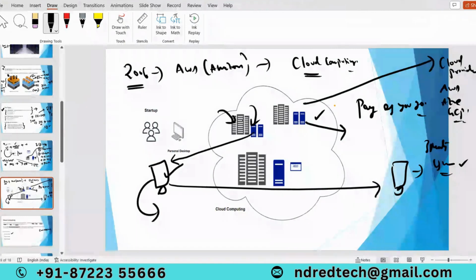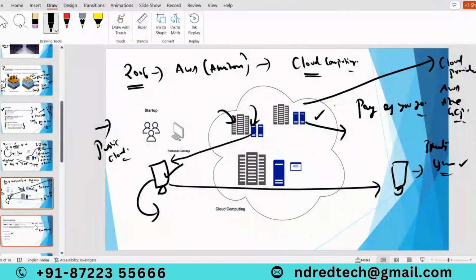So it's the cloud provider's responsibility to take care of these data centers, to take care of their security, to take care of servers. Everything is the cloud provider's responsibility. This is the example for public cloud.